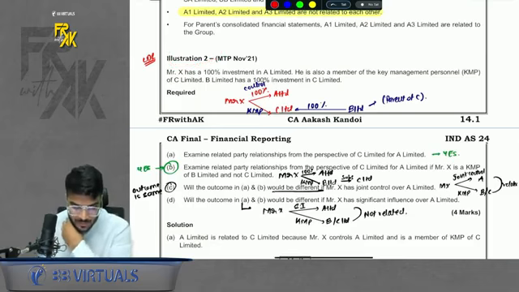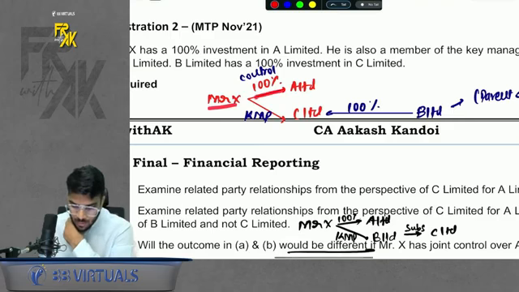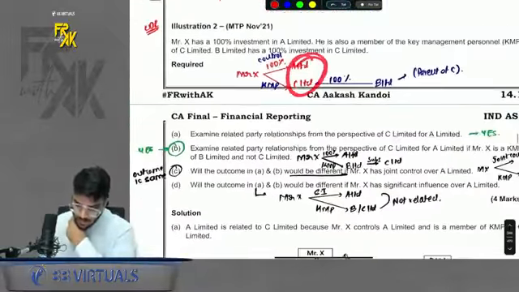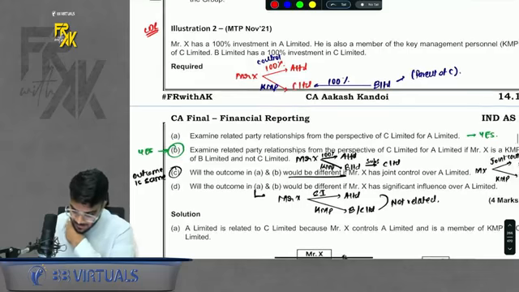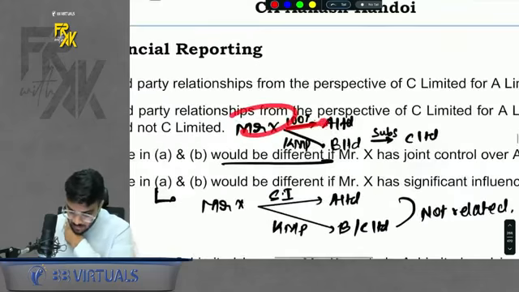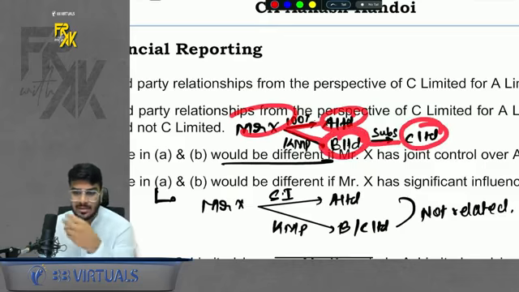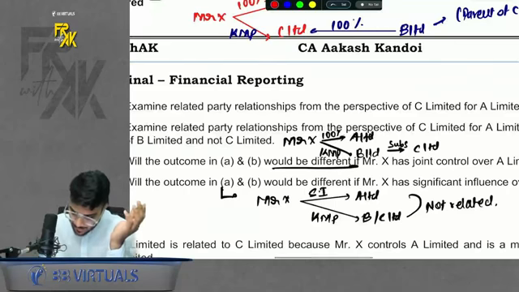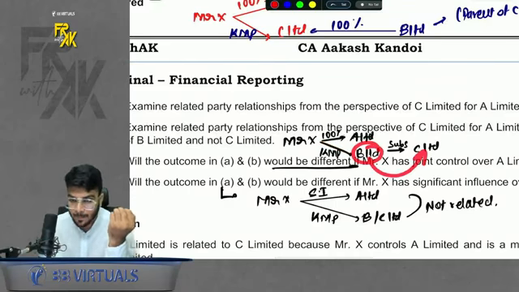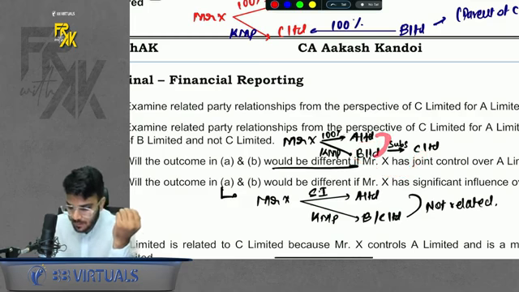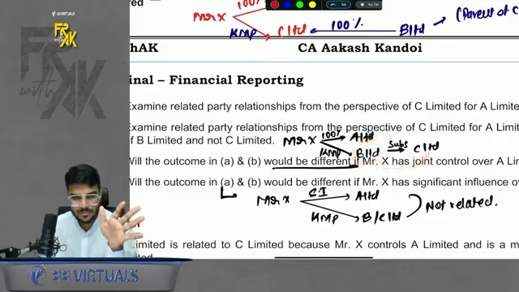Then there was illustration number 2. Please have a look. It says Mr. X has control in one company and is KMP in another company. Are these two related? Of course, yes. Next, it says Mr. X has control in one company, KMP in another company, and this company has a subsidiary C Limited. Doesn't matter, still they're related. If X is related to B Limited, B also covers the subsidiary. If A and B are related, B also covers the subsidiary C. So it will be related.